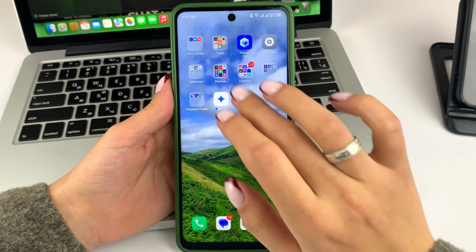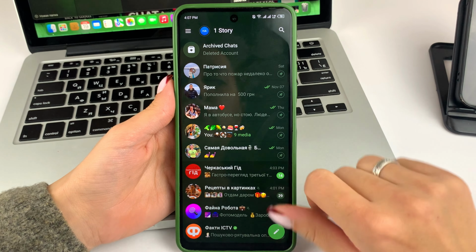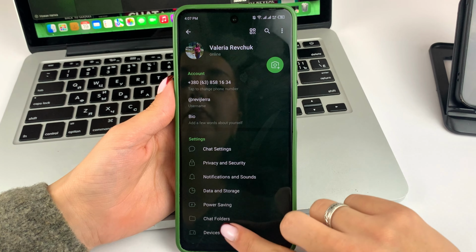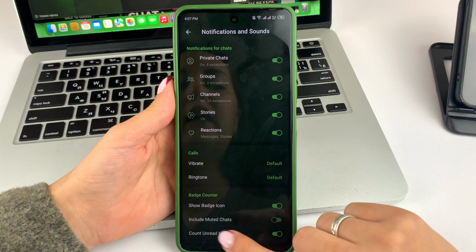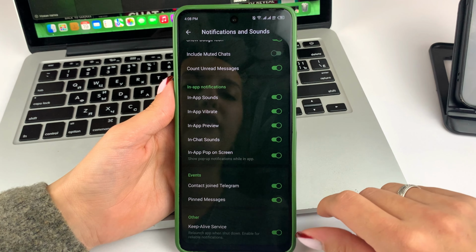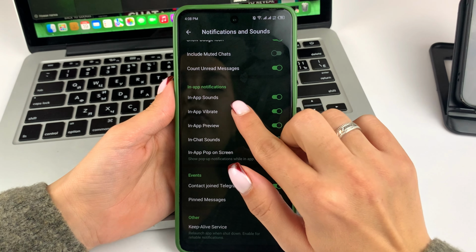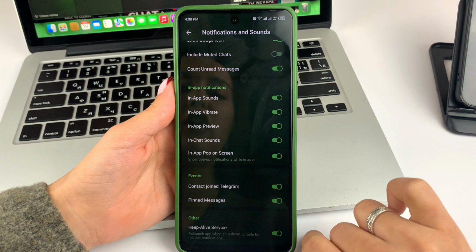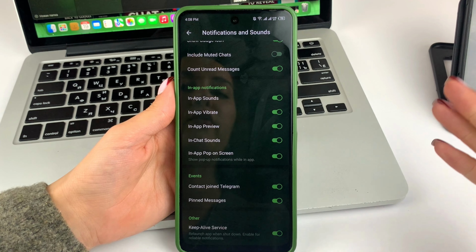First of all, you'll need to open the Telegram app itself. And then on the top left, click on the three bars. Next, select Settings. Now in Settings, swipe a little bit and select the Notification Sounds option. Next, swipe a little more and you will need to enable two options if you have them disabled. These are app sounds by clicking on the button, and also chat sounds, and generally check all of these options to see if you have sounds enabled on them.